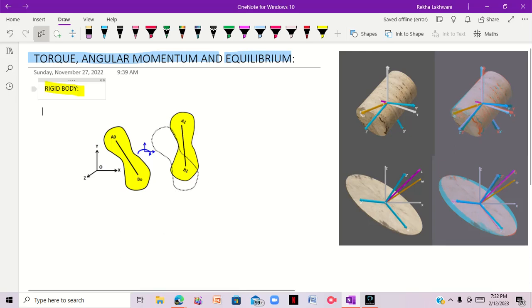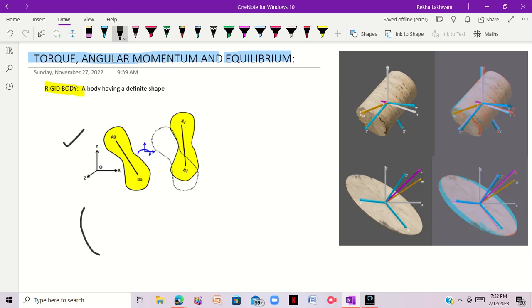Basically, a rigid body is a body having a definite shape. Basically, consider that, okay, let me draw a body over here. If you can see, this is a body over here. Let me draw another body over here. Consider that this is a body, right?